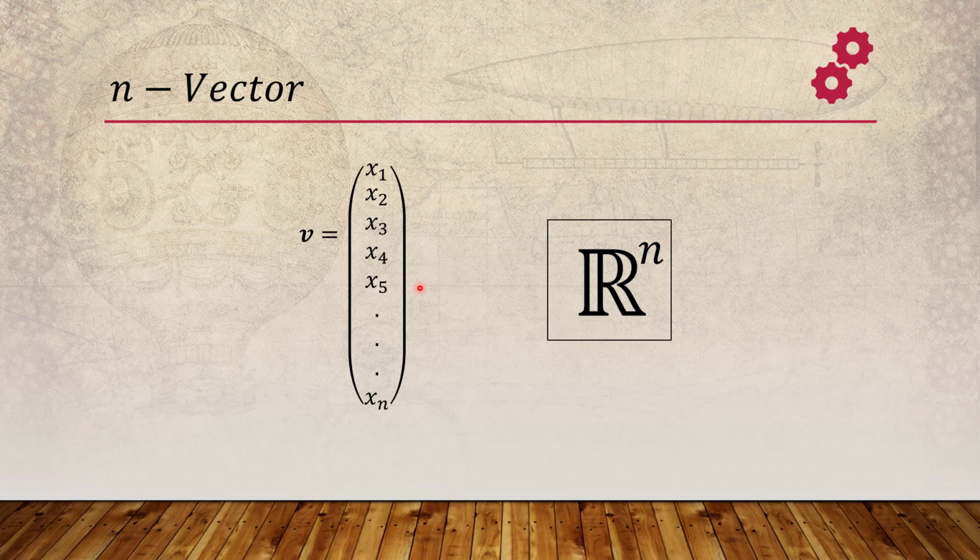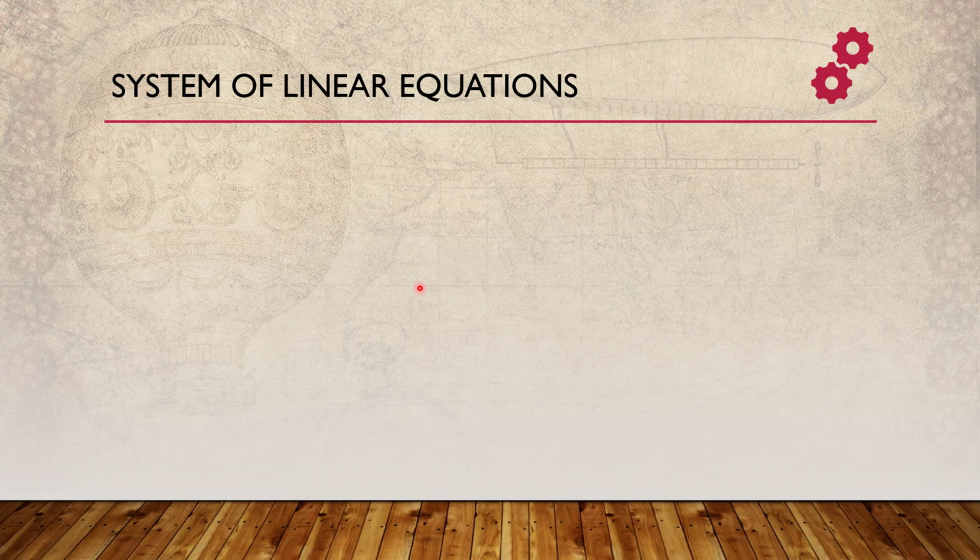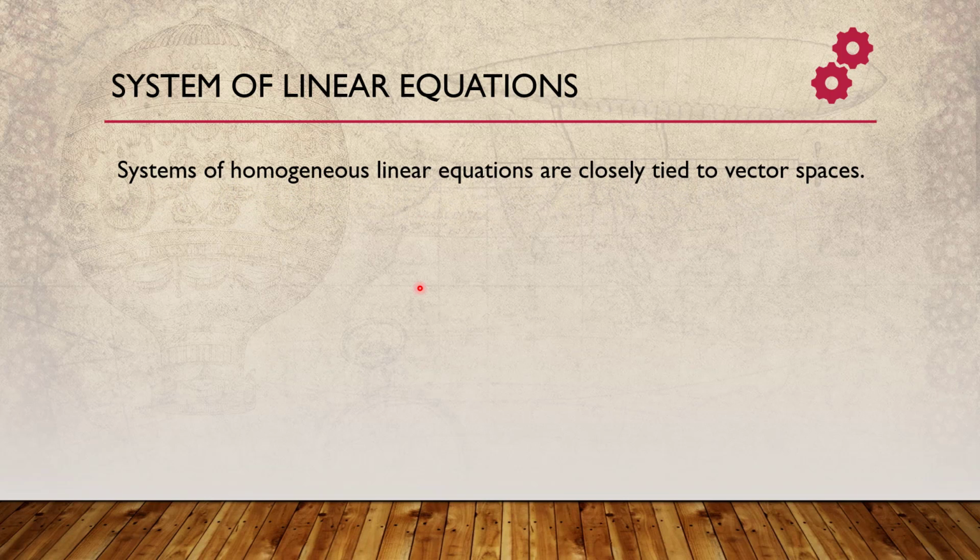Now let's take another example, something more. We have a system of linear equations, which is the fundamental question linear algebra started with. A system of homogeneous linear equations is also closely tied with a vector space, meaning there is a vector involved there as well.